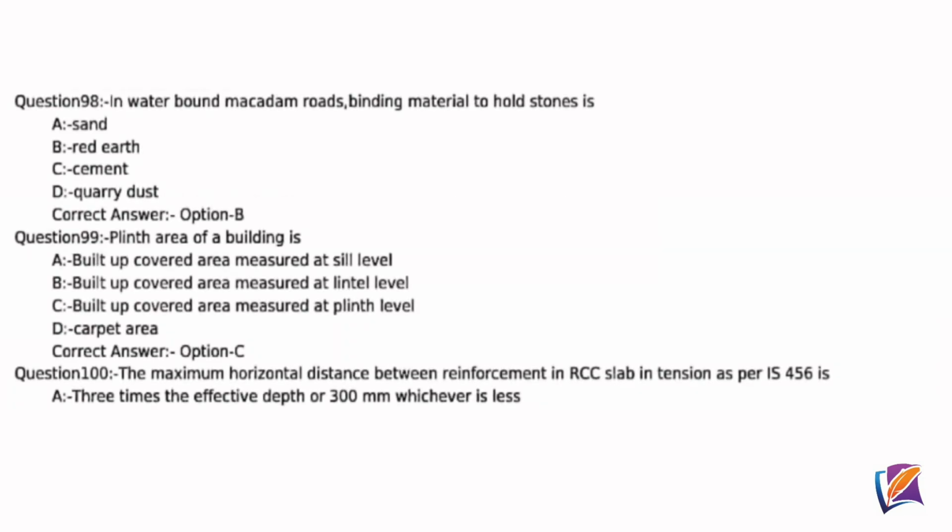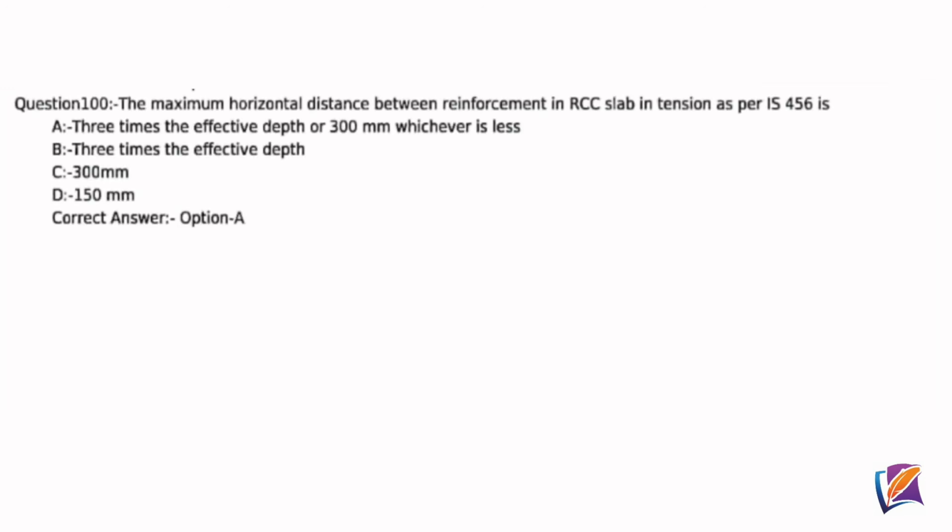Question 99. Plinth area of a building is, correct answer option C, built up covered area measured at plinth level. Question 100. The maximum horizontal distance between reinforcement in RCC slab in tension as per IS 456 is, correct answer option A, 3 times the effective depth or 300 mm, whichever is less.